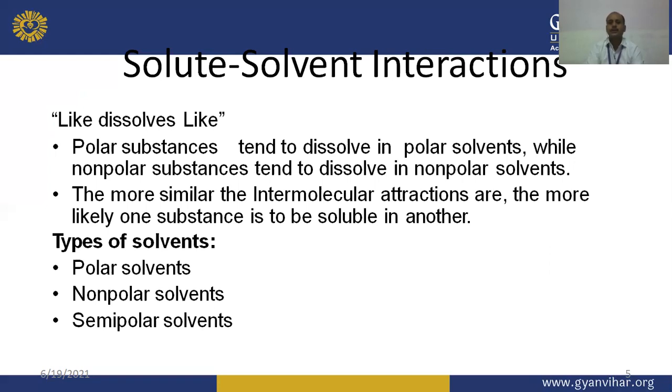So the interaction between the solute and solvent decides the solubility of a particular solution. Types of solvents are polar solvents, non-polar solvents, and semi-polar solvents.